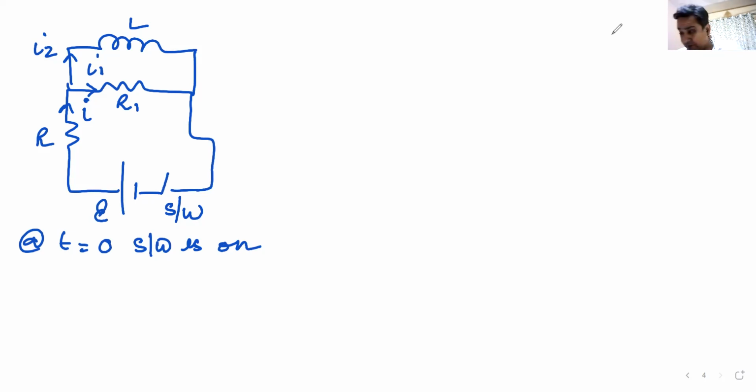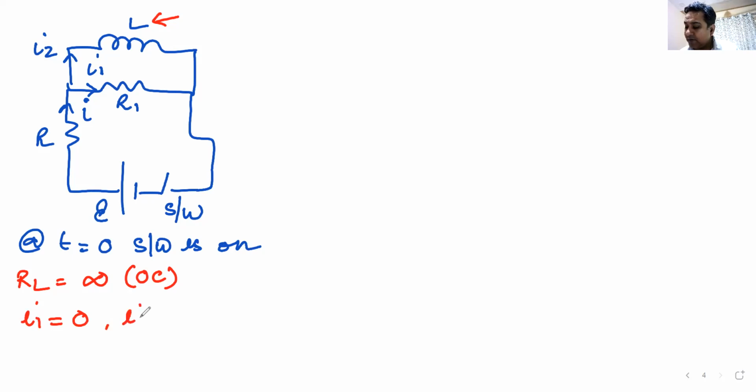Well, remember what I told you about the inductor? At time t is equal to 0, resistance of the inductor is infinite. So this basically behaves as an open circuit. So there will be no current going in the branch of inductor. So I1 becomes 0. The current will go in the lower branch.